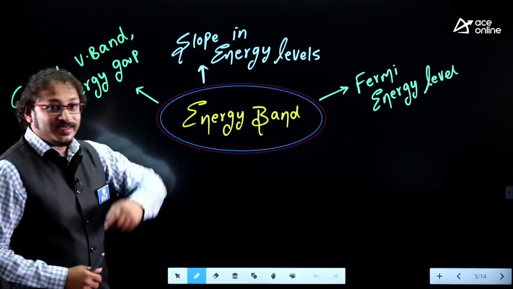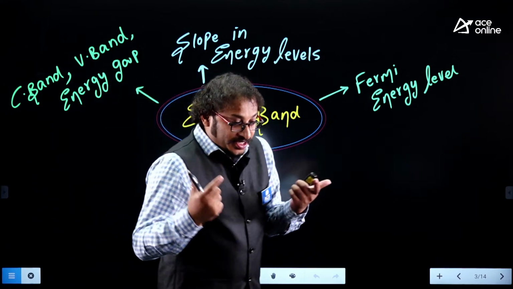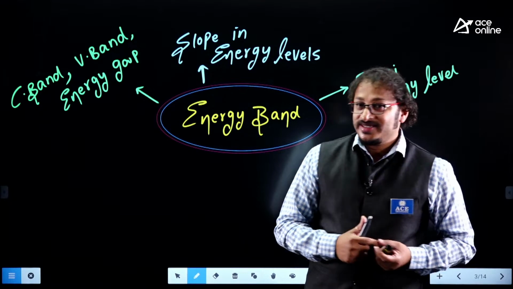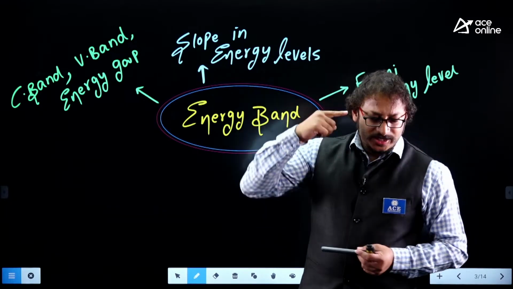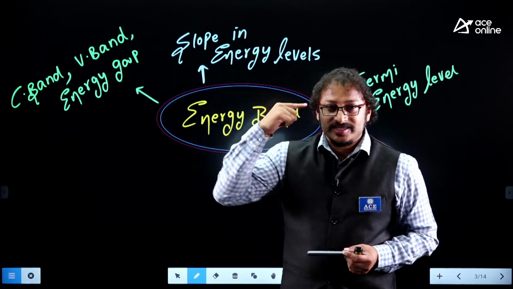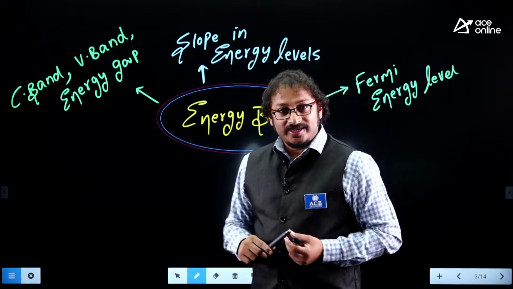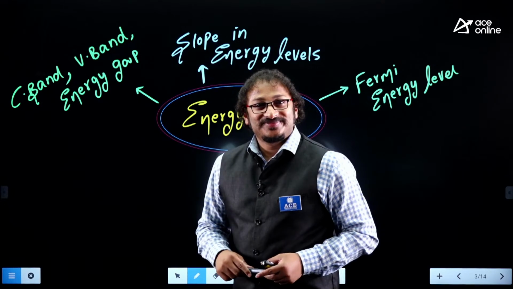Now, energy band. The second part of electronic devices, what I consider, is energy band. Students, when you hear the word energy band, you should understand we have the valence band, we have the conduction band, and we have the energy gap.